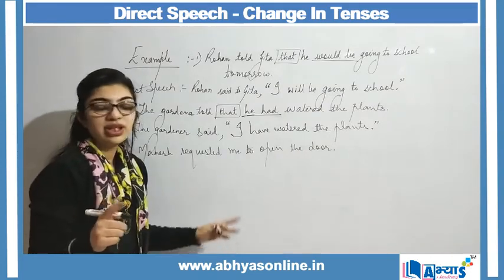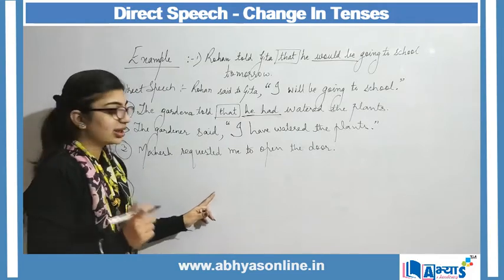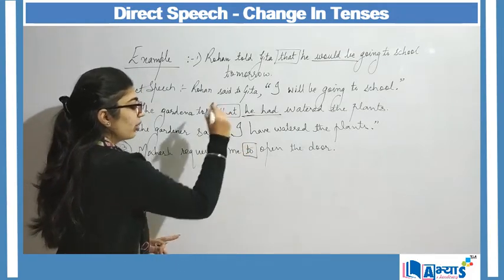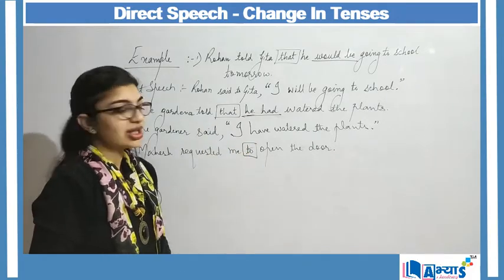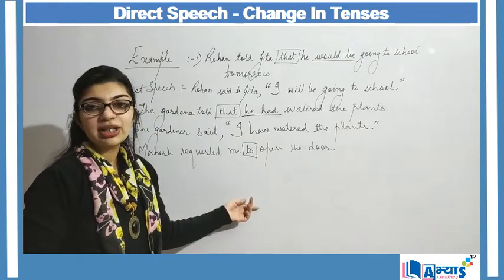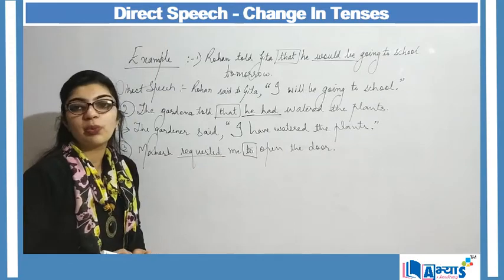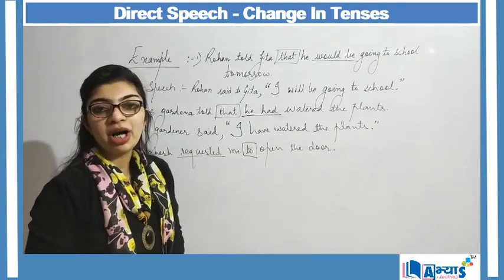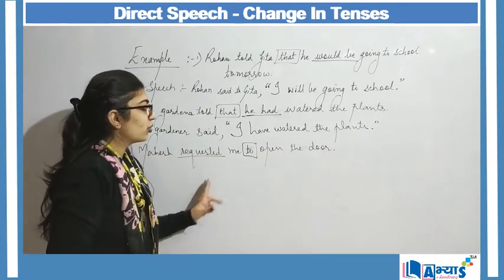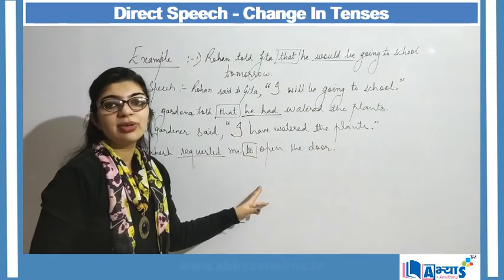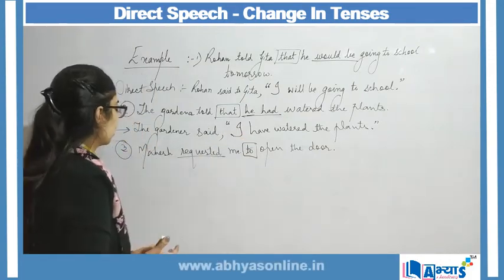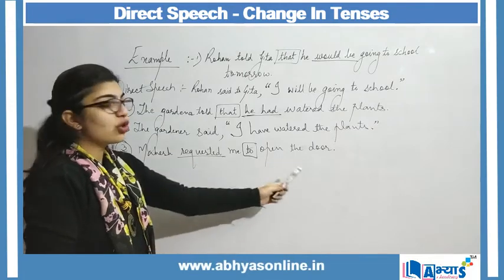Here I am using this sentence to indicate that my coordinating conjunction is to. Instead of that, I am making use of to, because whenever we are making use of some request or advice or command, in that case we do not use that, but instead we make use of to. So here Mahesh requested me to open the door.